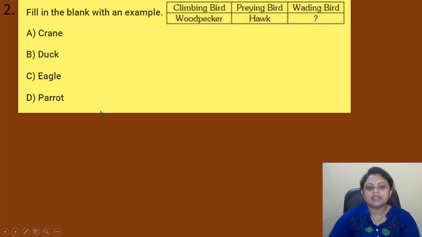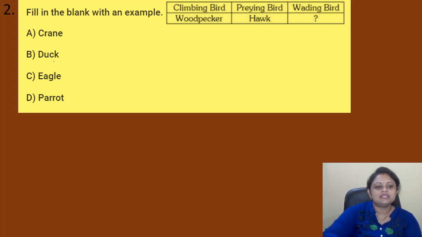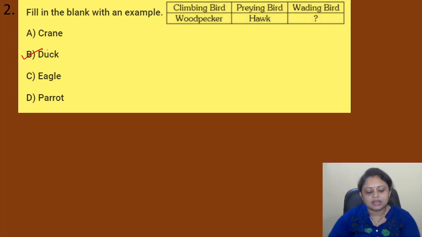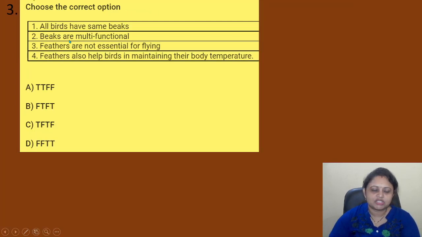Fill in the blank with an example. Climbing bird, woodpecker. Praying bird, hawk. Wading bird, question mark. Option A, crane. B, duck. C, eagle. D, parrot. So, woodpecker is an example of a climbing bird. Hawk is an example of a praying bird. So, which of the following is an example of a wading bird? Yes. So, it is the duck. Option B, that is the duck. Got it? Coming to the next question.